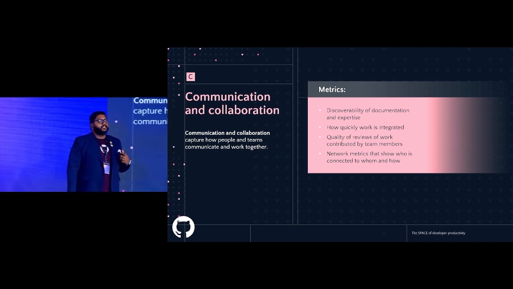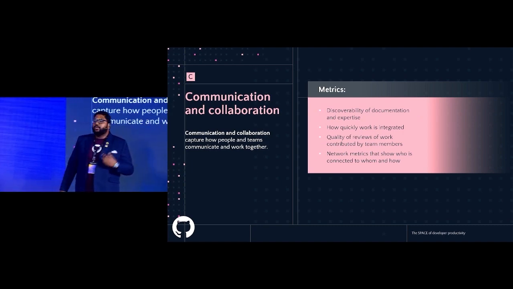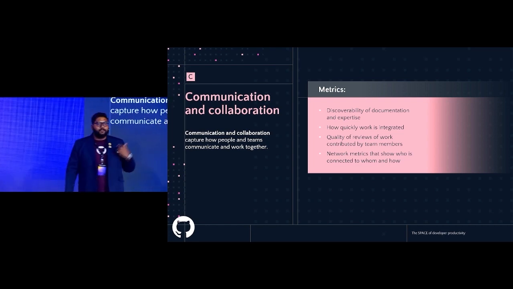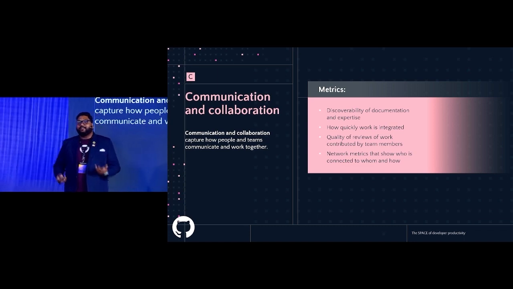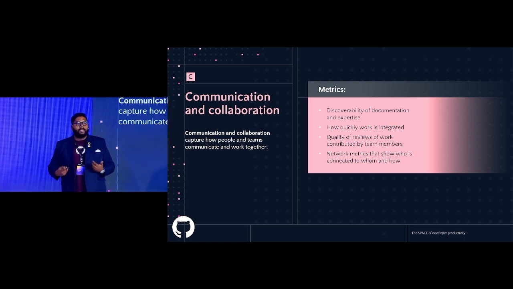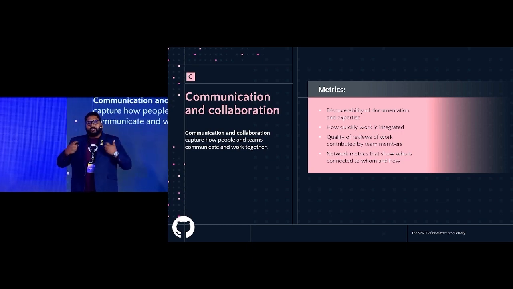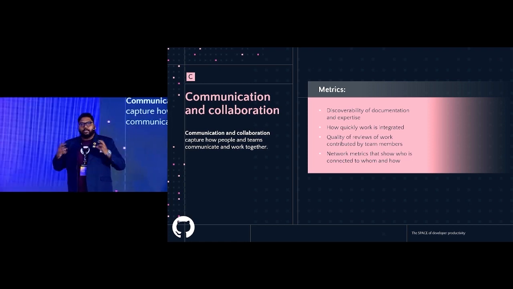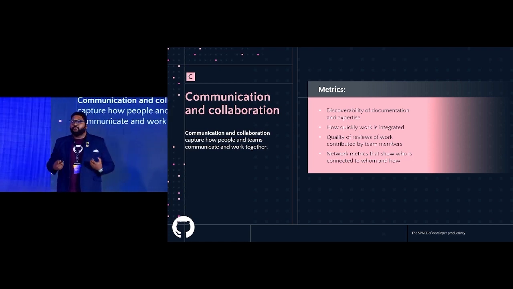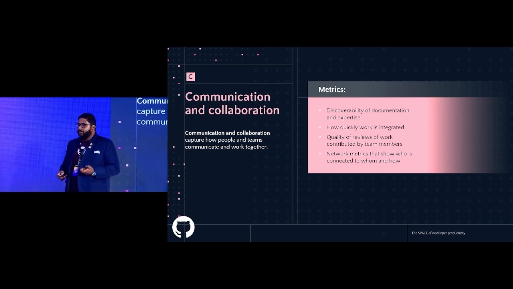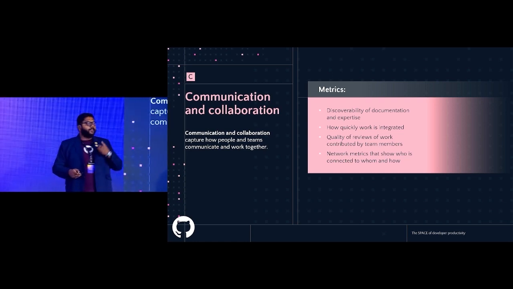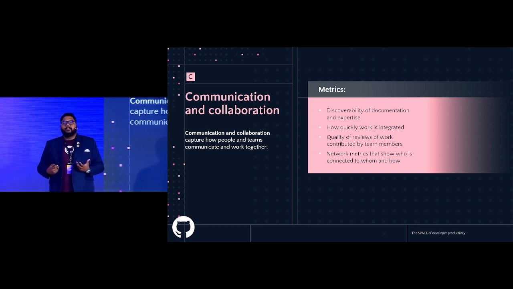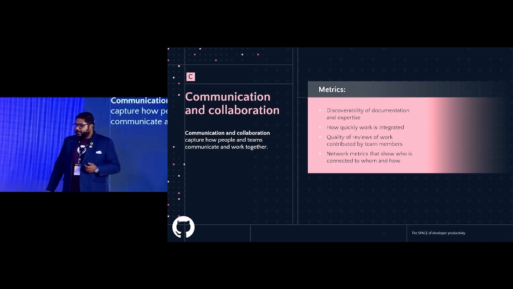And communication and collaboration is the next piece, where it's not only about a solo team. Long gone are the days when one Mark Zuckerberg could sit out of a Harvard dorm and build Facemash. I think we've all come to realize that we rely on our teams as much as we rely on ourselves and our ingenuity, right? So what that entails is that a master software craftsman is someone that has the ability to actually look at the surroundings around them and find the best way to use complementing skill sets on a team, right? All of those are important. Finding documentation, finding out the ability to sort of get quality reviews of what you're doing, that spirit of collaboration is key.